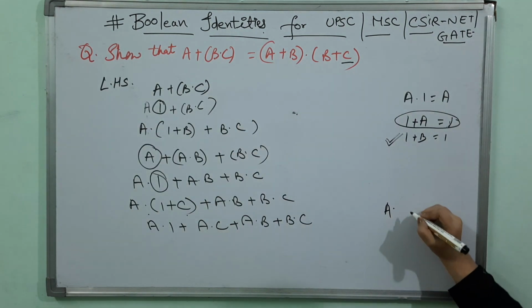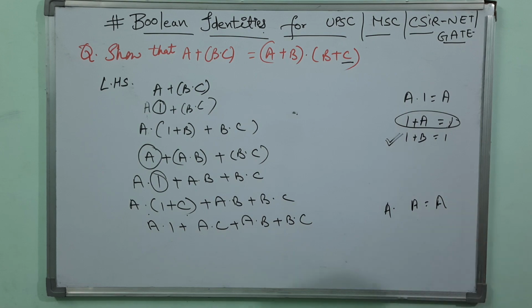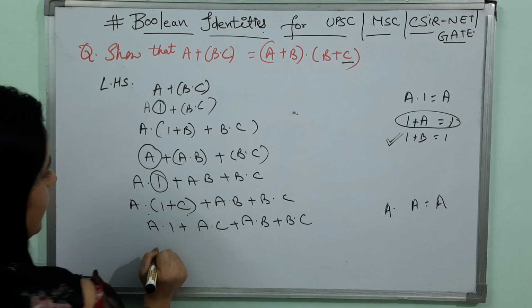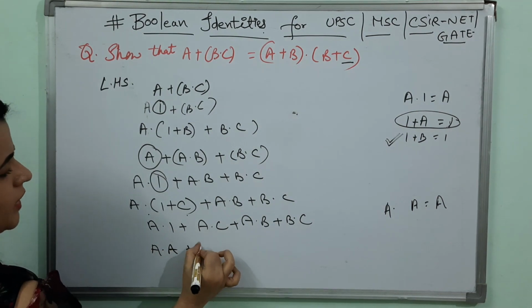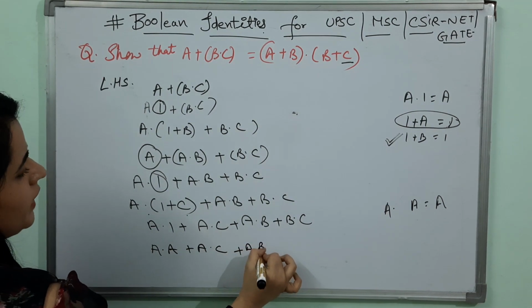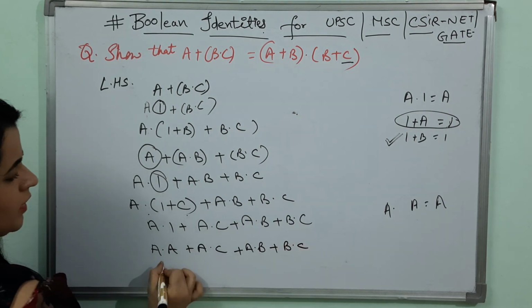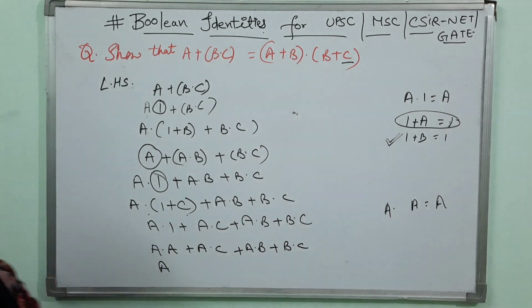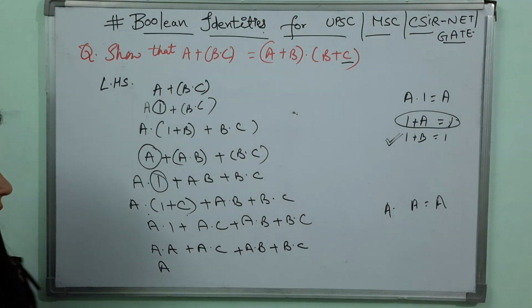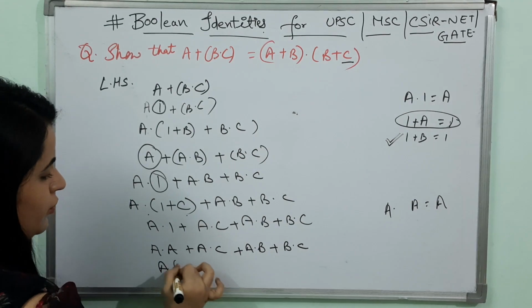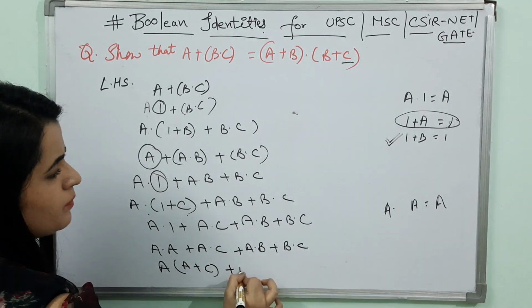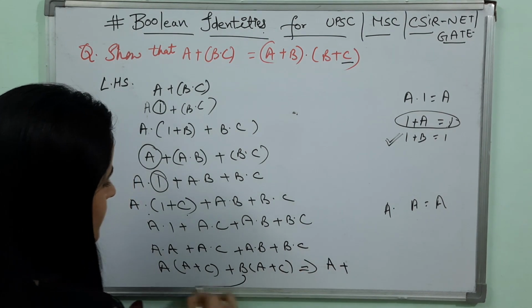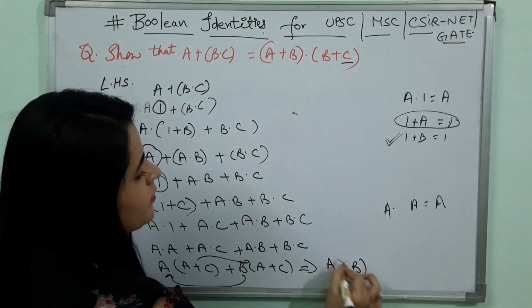As we also know that a dot a is equal to a. So if I write here a dot a plus a dot c plus a dot b plus b dot c, taking a common and then taking common, what I am going to get is a plus c, which implies a plus b and a plus c.